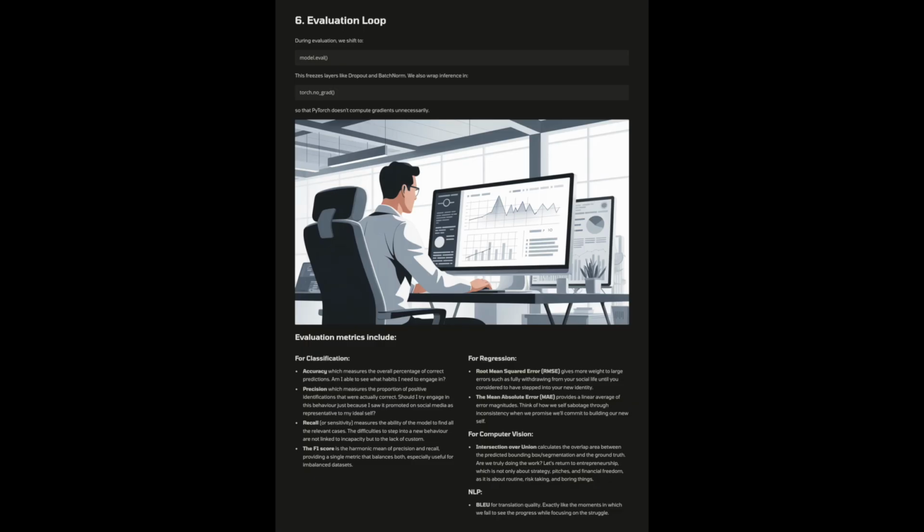Am I able to see what habits I need to engage in? Precision, which measures the proportion of positive identifications that were actually correct. Should I try to engage in this behavior just because I saw it promoted on social media as representative of my ideal self? Recall, or sensitivity, measures the ability of the model to find all the relevant cases. The difficulties in stepping into a new behavior are not linked to incapacity, but to the lack of custom.